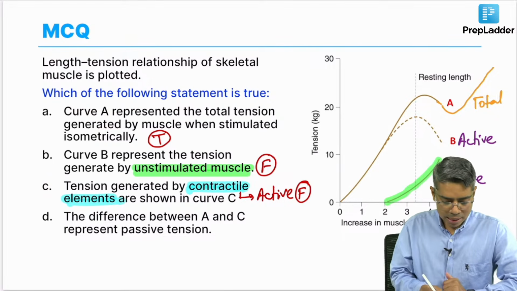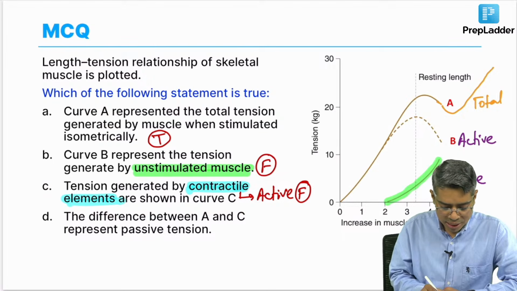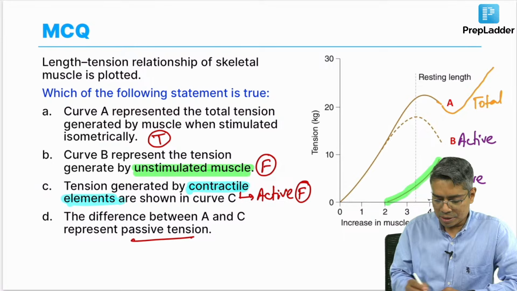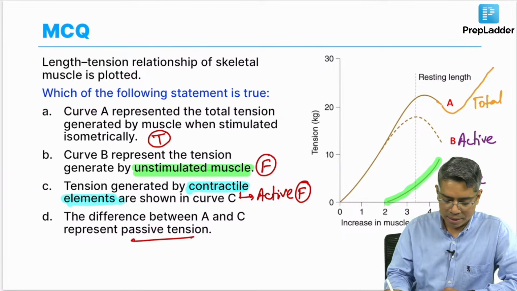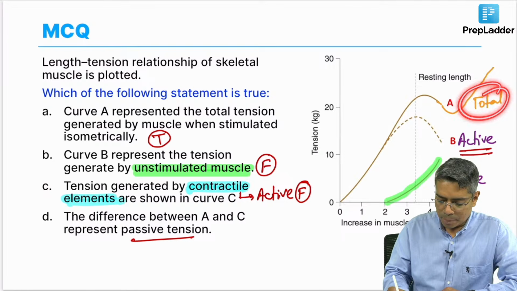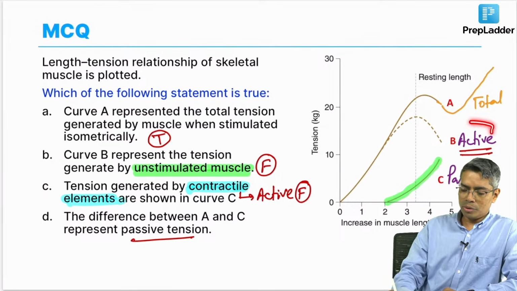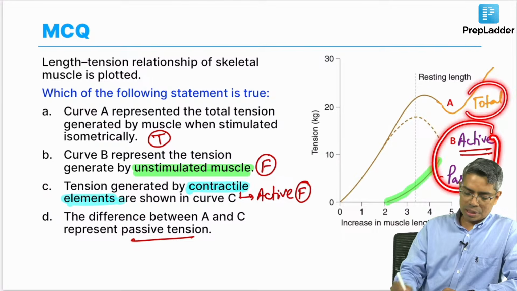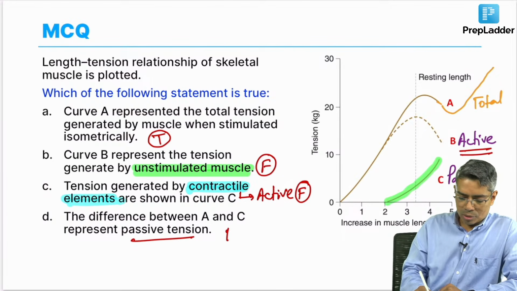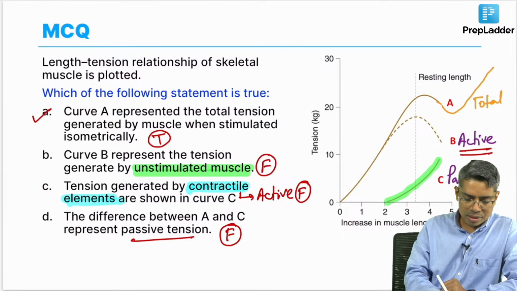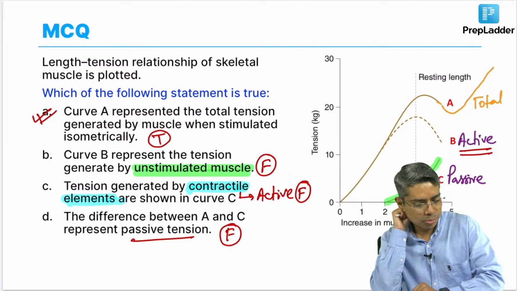And option D, the difference between A and C represents the passive tension. The difference between A and C represents the active tension, because total tension minus passive tension is the active tension. Getting my point? Because I told you the combination of these two is the total tension. So option D is also false. So only one option is correct, and that is our answer, option A.